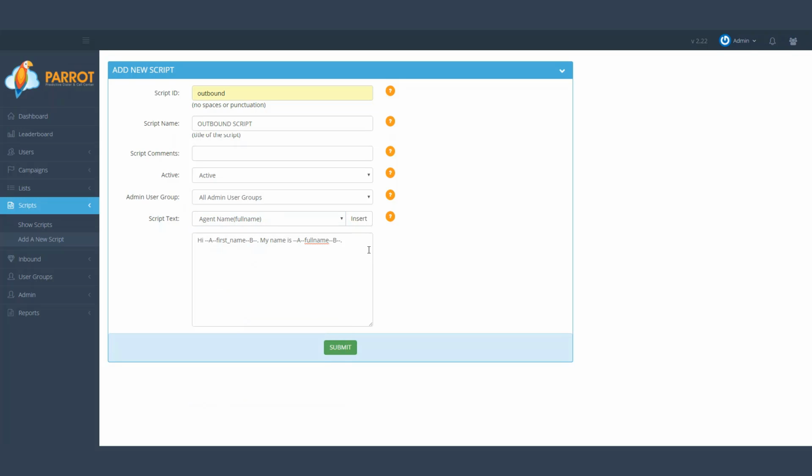For instance, if you wanted to confirm an address or telephone number, you can ask a question and insert those fields in here. Now to save, you would click Submit.